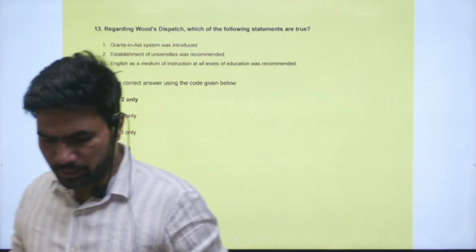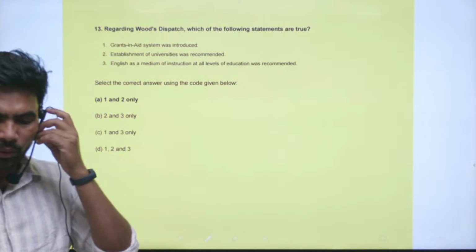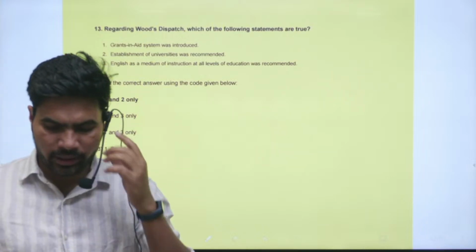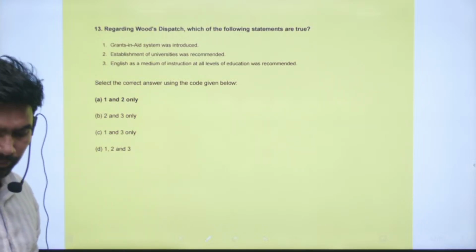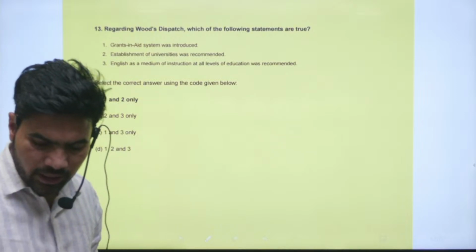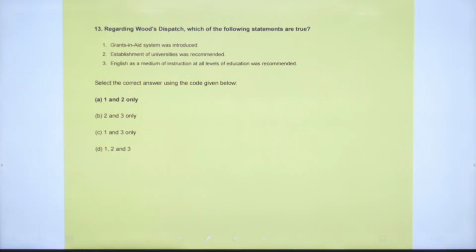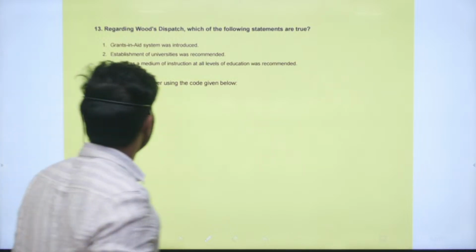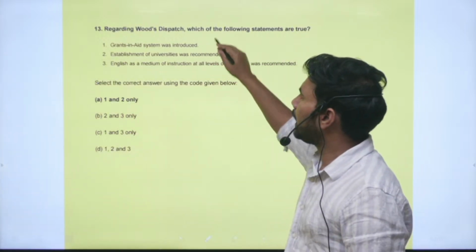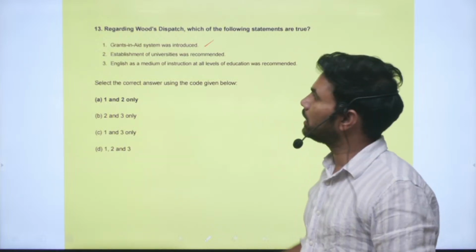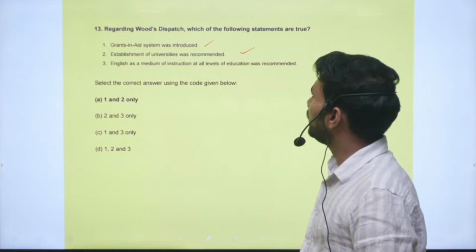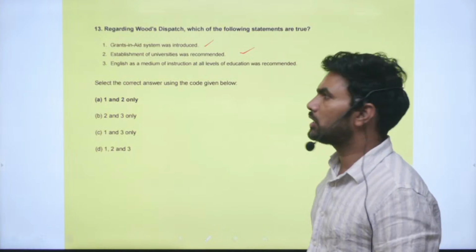Next question, question number 13. Regarding the Woods dispatch, which of the following statements are true? Statement 1: grants in aid system was introduced. Establishment of universities was recommended. English as a medium of instruction at all levels of education was recommended. So two statements, that is grants in aid system was introduced, this is correct. Establishment of universities was recommended, yes, this is also correct.